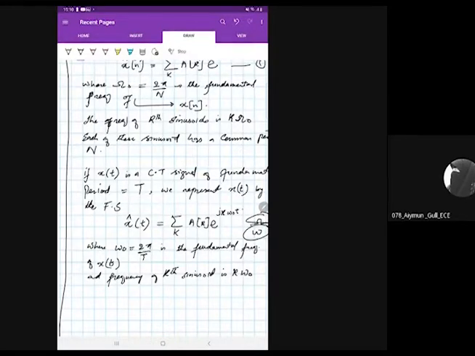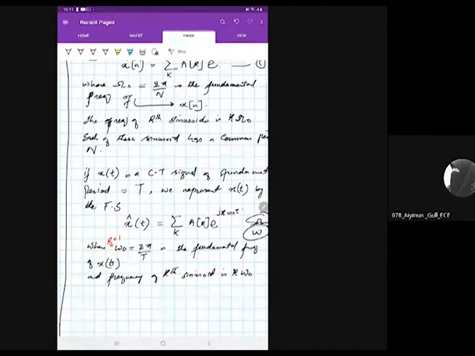K is 1, so k times omega naught is the fundamental frequency. But if you have some other frequency, that means a kth harmonic or kth sinusoid. So what is the frequency of that kth harmonic? It is k times omega naught.